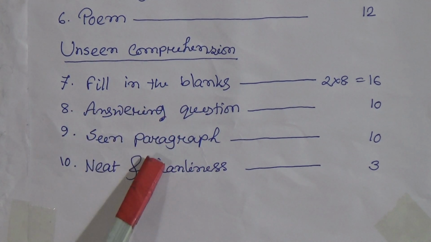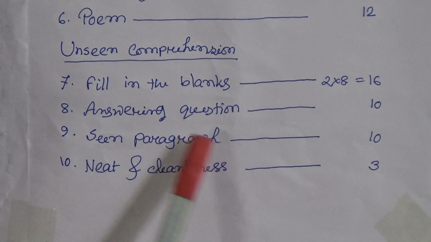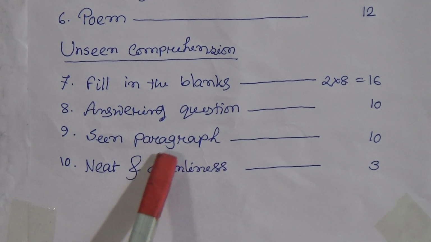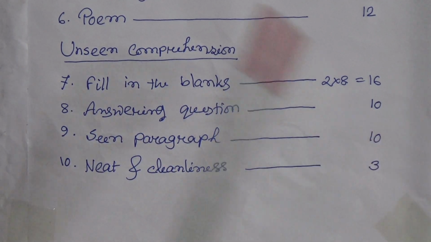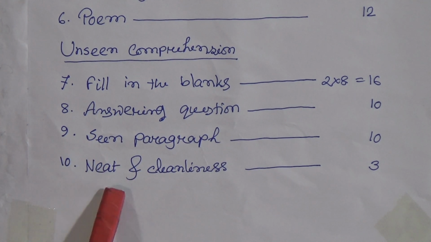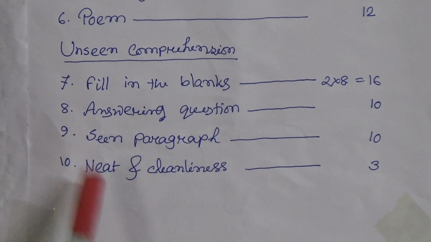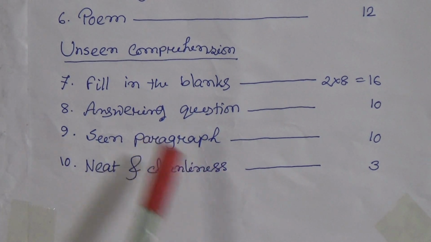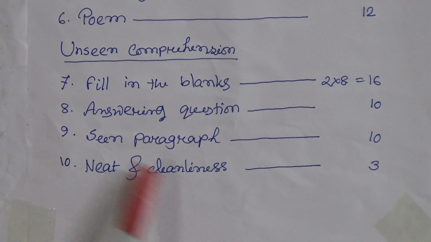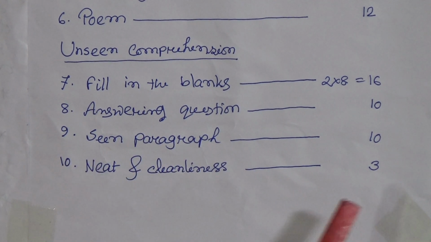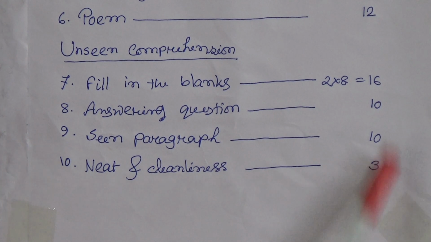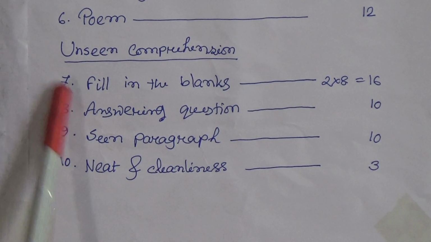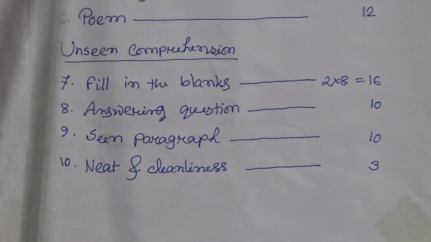Now paragraph. You have learned 2 paragraphs and 1 paragraph will be given. So you have to learn both paragraphs properly, and 1 paragraph contains 10 marks. Now number 10 is neatness and cleanliness. Neatness and cleanliness of your exam copy, and for this topic 3 marks is reserved. So this is the question pattern and the marks distribution of Class 2.